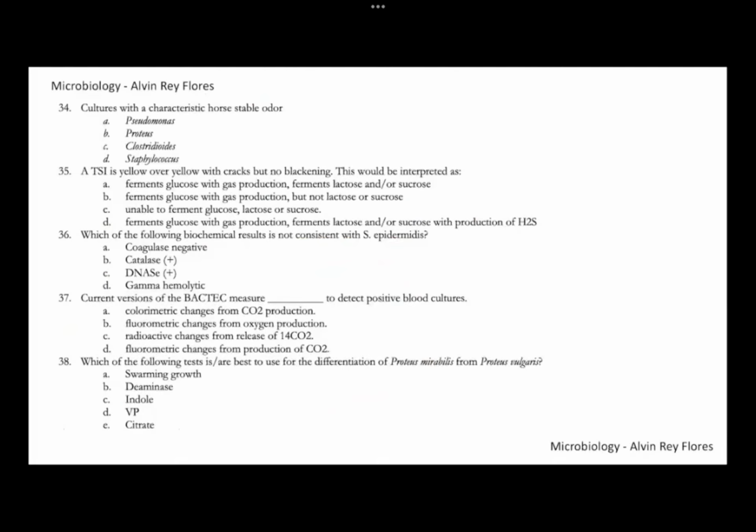34, foul stable odor. So colonies or cultures that have a foul stable or barnyard odor. Definitely, this particular organism is known for being an anaerobic, spore-forming bacilli. This is your Clostridioides, letter C, or your Clostridium difficile. This is an anaerobic, gram-positive spore-forming bacilli that is associated with pseudomembranous colitis, causing severe diarrhea among elderly and hospitalized patients who had a history of long-term use of broad-spectrum antibiotics. Cultures of C. difficile would have that barnyard odor.